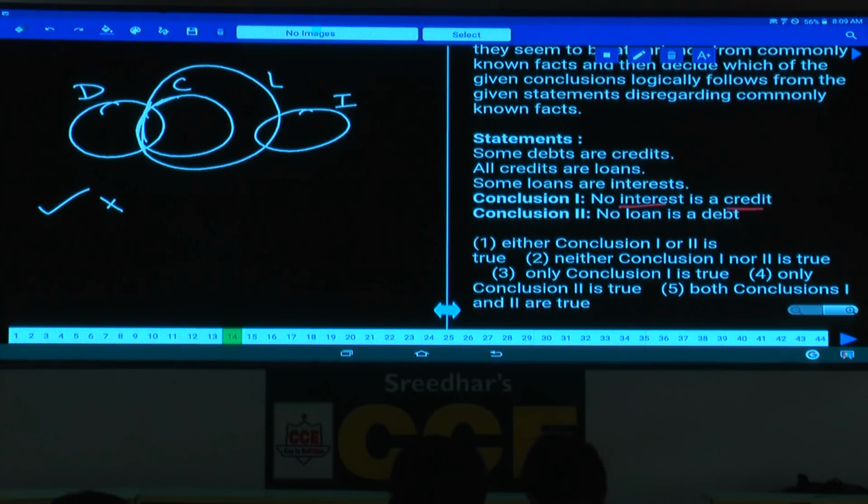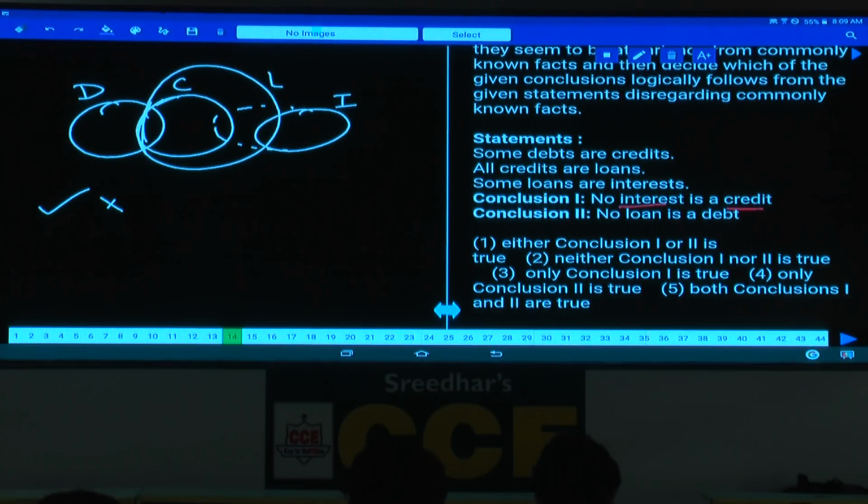Isn't it? Now in order to make this one false, we are supposed to draw the complementary pair, or the alternate diagram. What is the complementary pair to "no interest is a credit"? Some interests are credits. Now tell me whether I can draw my interest like this or not.